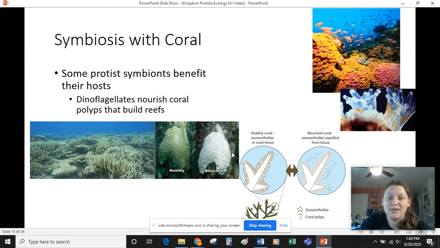This leaves behind these coral shells that look bleached and white. So this is not where people are dumping bleach in the ocean, but it's a bleached out shell with no life left on it. And last I read, we actually have lost something like 80% of our coral reefs to this process of bleaching because corals are getting so stressed out due to climate change and pollution.